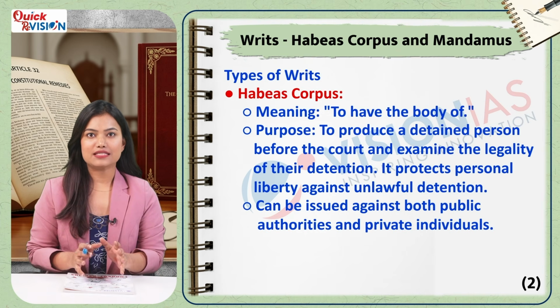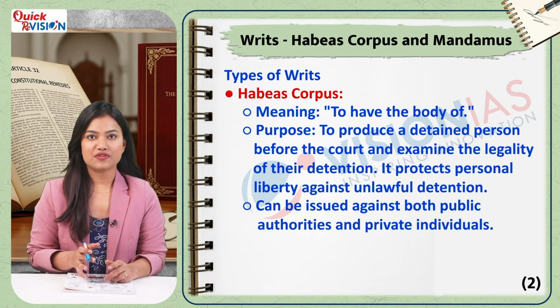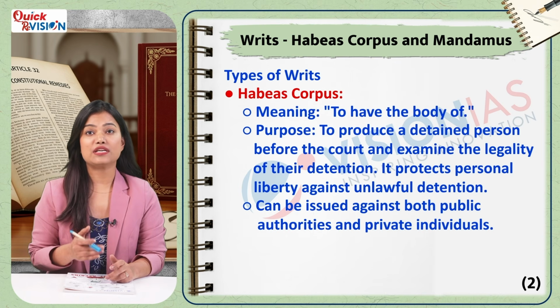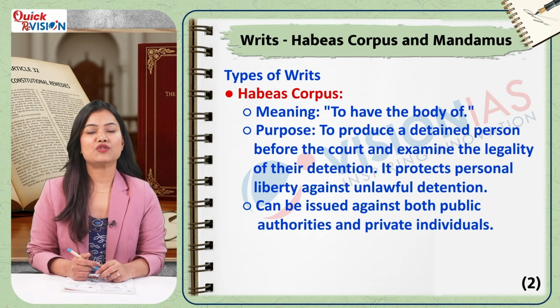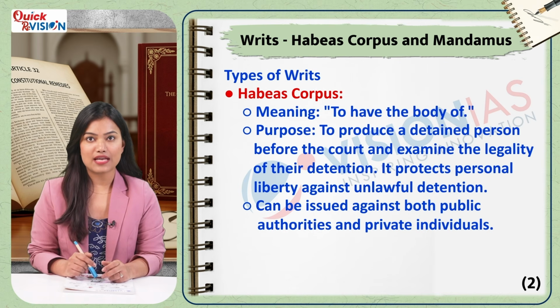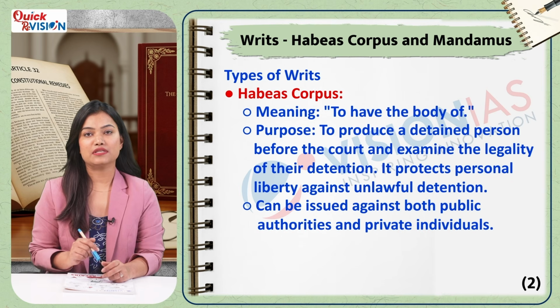Writs: Habeas Corpus and Mandamus. Now, let's understand the 5 types of writs. First is Habeas Corpus, which literally means to have the body. This writ is issued to challenge the legality of a person's detention and is a powerful safeguard of personal liberty.